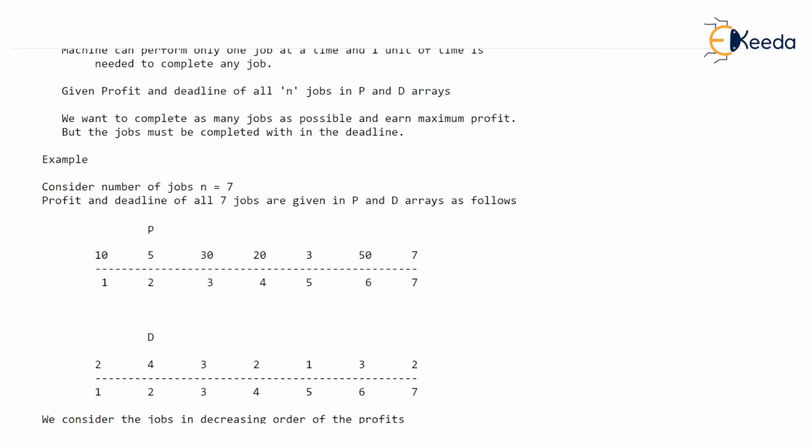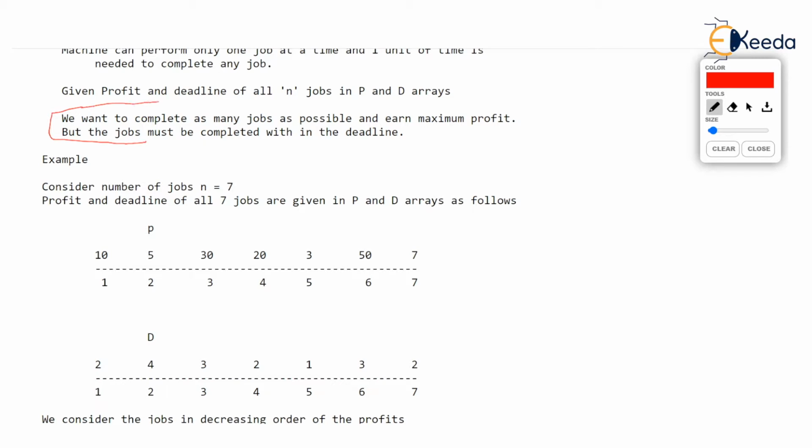Now coming to this para which we left out. You just read it with me. Our aim is we want to complete as many jobs as possible. It will be best if we perform all 7 jobs, but in most cases it is not possible. So we want to complete as many jobs as possible and earn maximum profit. Again, this problem is about maximizing something. So this problem is an excellent example of an optimization problem. Optimization problems deal with maximizing or minimizing a certain quantity, and optimization problems can be best solved using the greedy approach.